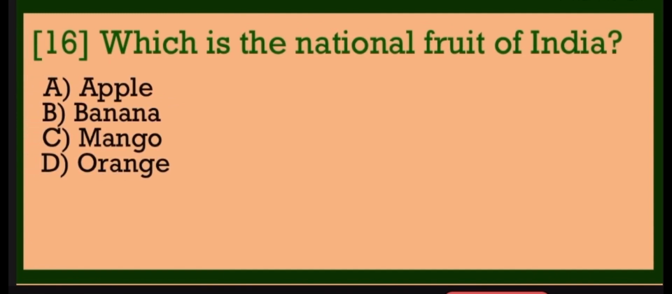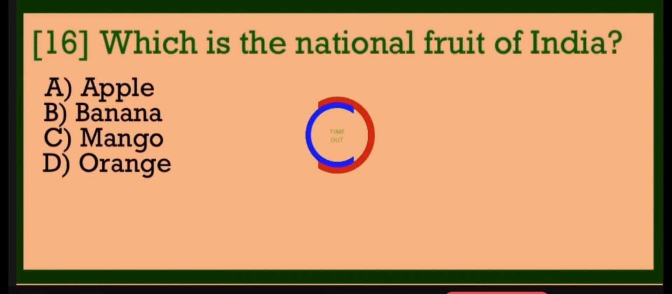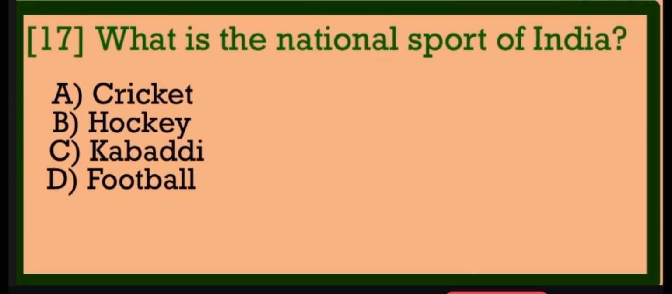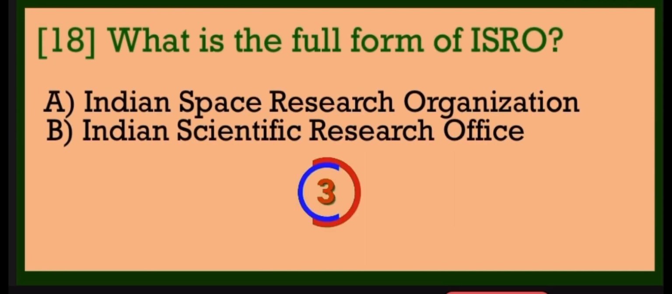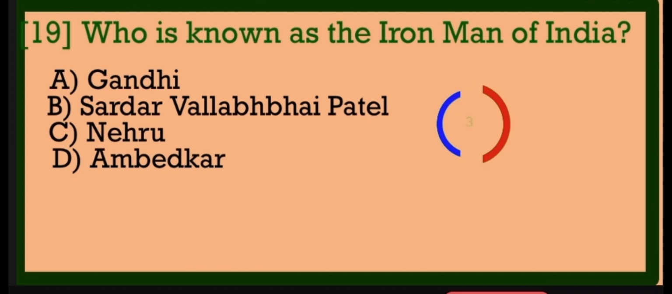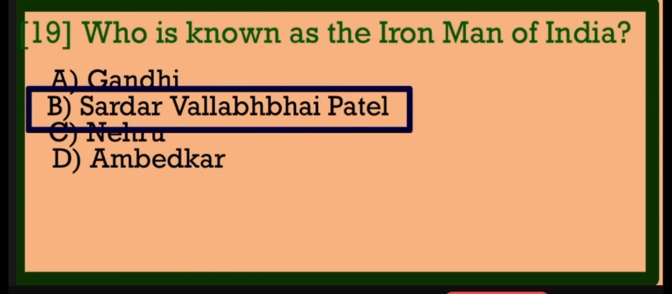Jaipur. Which is the national fruit of India? Mango. What is the national sport of India? Hockey. What is the full form of ISRO? Indian Space Research Organization. Who is known as the Iron Man of India? Sardar Vallabhbhai Patel.